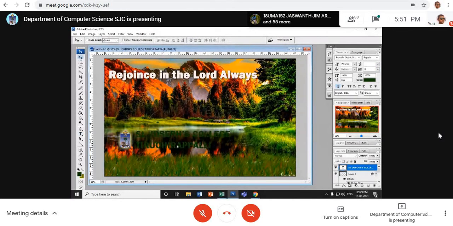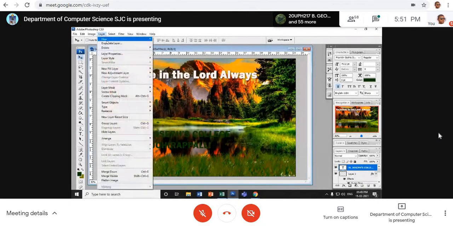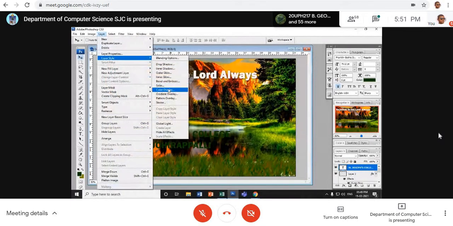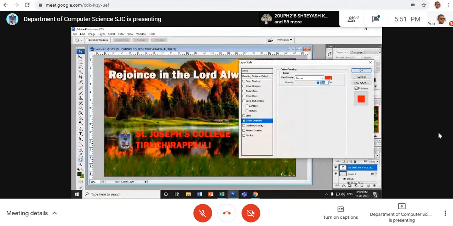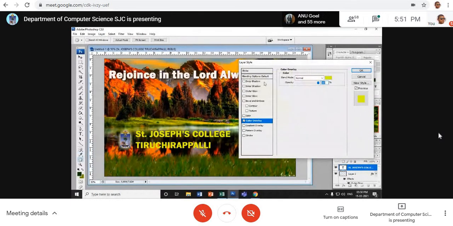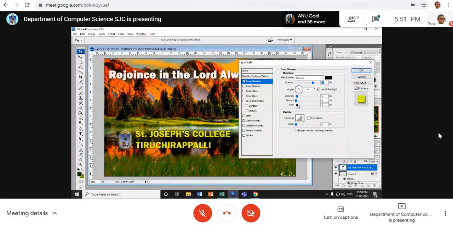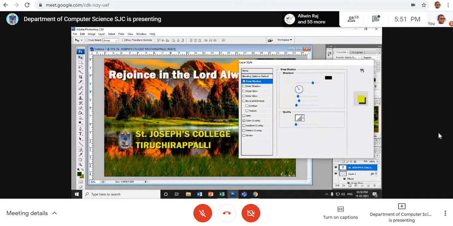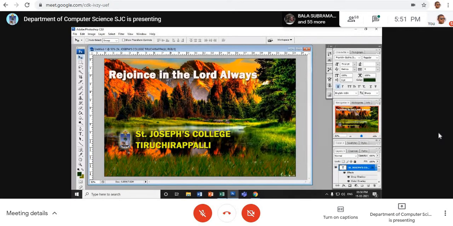See here, I've kept St. Joseph College Trichy. It can be in some other font. So I go to layer, layer style, color overlay, and click any color that you like. I've chosen black color, increase. Am I clear to you? Now you get a feel that it is St. Joseph College Trichy. Now the wallpaper is designed, a very simple design.